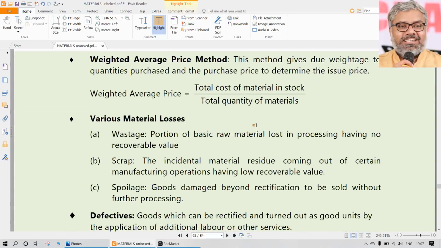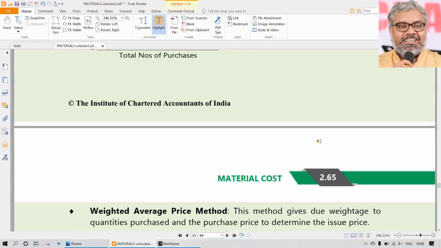In other words, simply speaking, the preparation of the stores ledger. How should we prepare the stores ledger? Related to those problems, we will continue this discussion in the next class. And then, as usual, a task will be given to you to calculate and prepare the stores ledger. That will almost conclude the numerical portion of this chapter on materials.